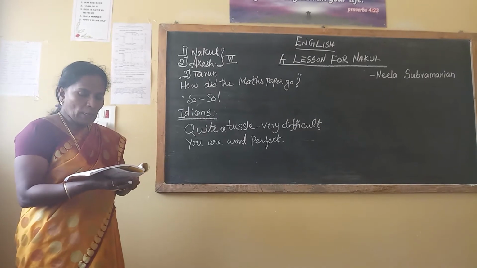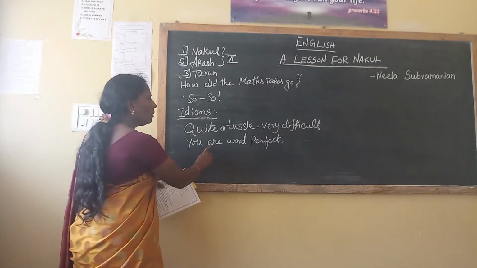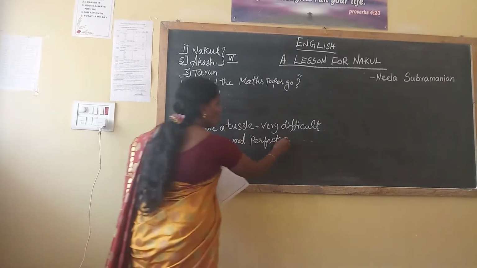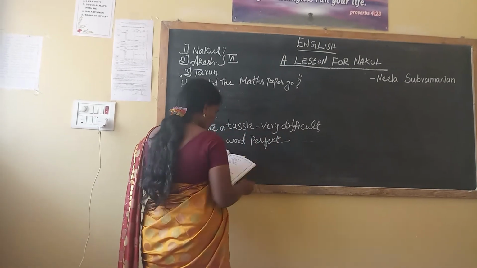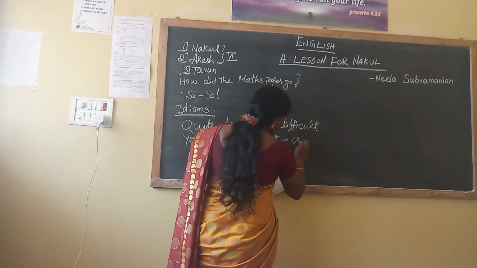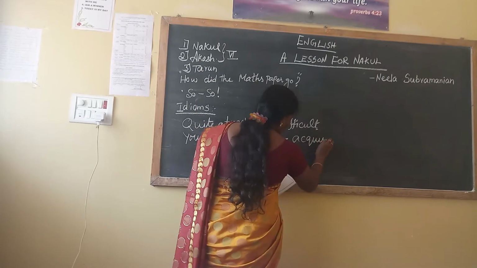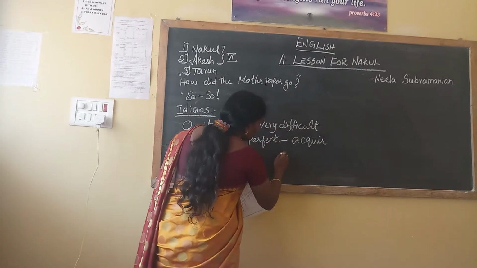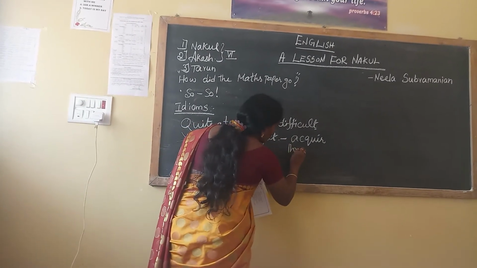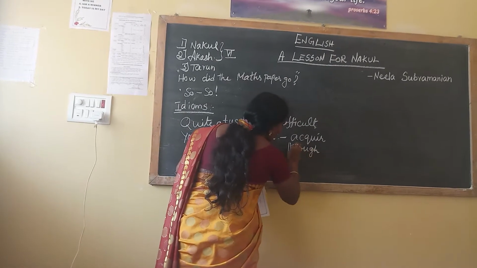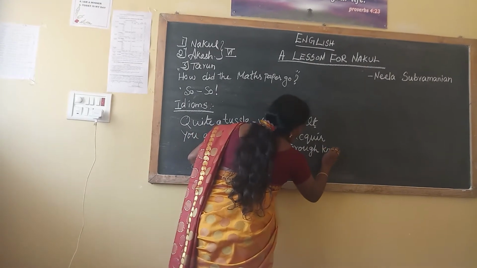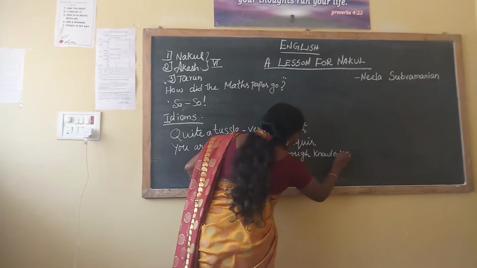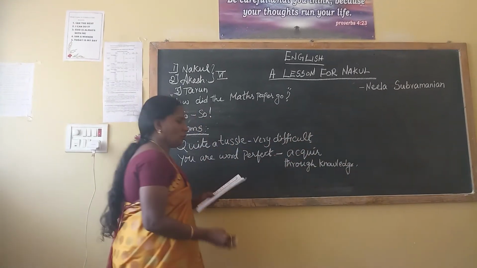Word perfect means what, for this idiom? Acquire, A-C-Q-U-I-R-E, acquire through knowledge.